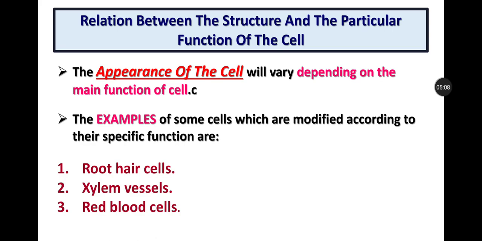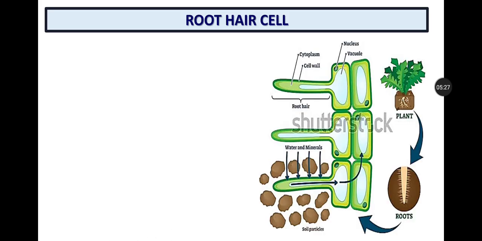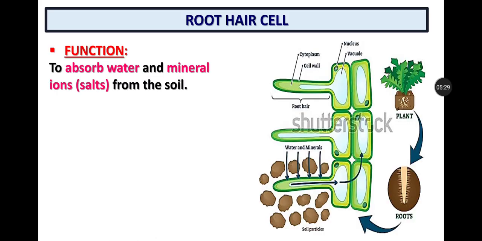The examples of some cells which are modified according to their specific function are root hair cells, xylem vessels, and red blood cells. These three types of cells are included in your syllabus of O level biology 5090. So I am just including these three structures here. The first one is the root hair cell.